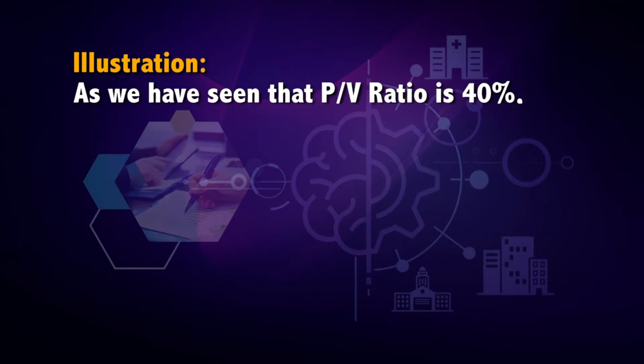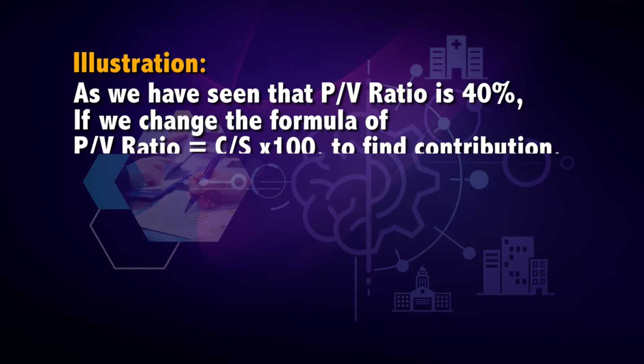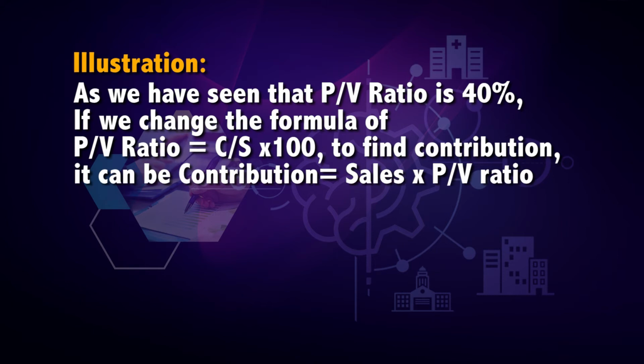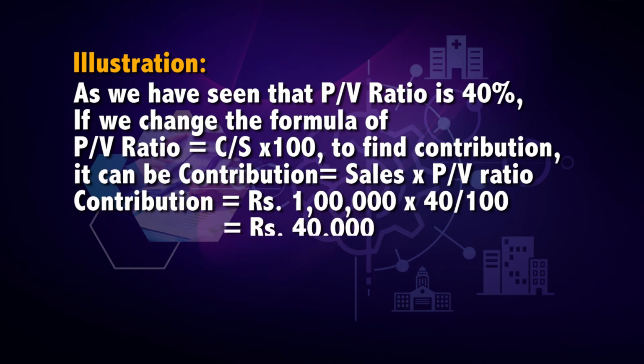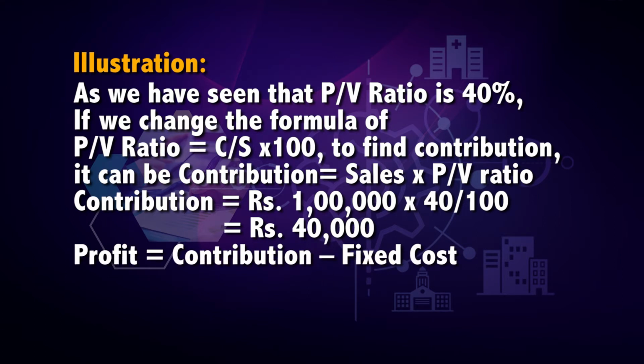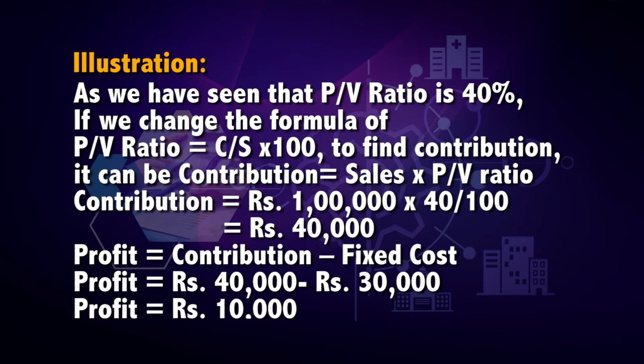As we have seen that PV ratio is 40%, if we change the formula of PV ratio equals contribution divided by sales into 100, to find contribution, contribution is equal to sales into PV ratio. Hence, contribution is equal to rupees 1 lakh into 40 divided by 100, which will be rupees 40,000. Profit is equal to contribution minus fixed costs, which is rupees 40,000 minus 30,000. Hence, profit earned is rupees 10,000.